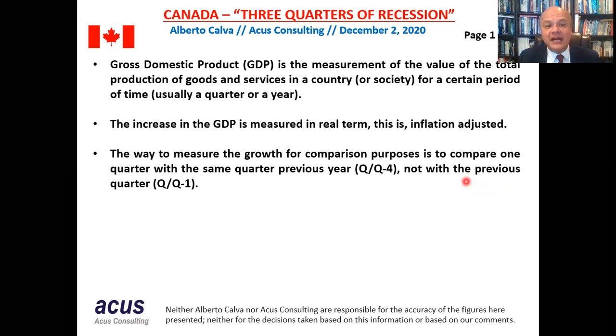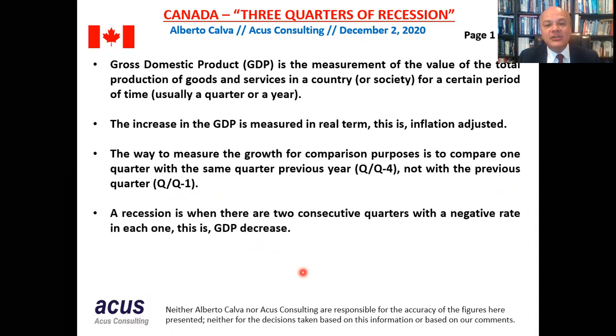It can also be done comparing with the previous quarter, which is what we know as Q over Q minus 1. But that means we are comparing the third quarter of 2020 with the second quarter of 2020, and there is a problem with this, but I'll show it to you in a graph in a moment. A recession is when there are 2 consecutive quarters with a negative rate. This is a GDP decrease.